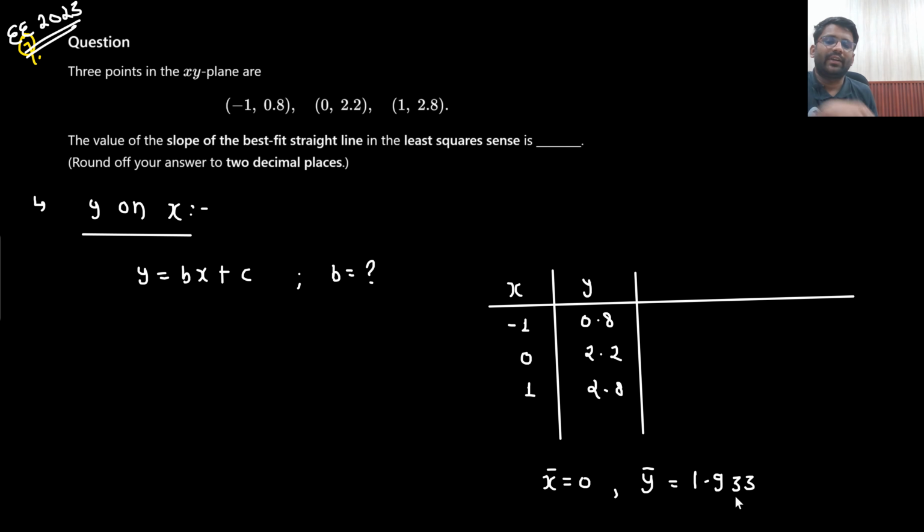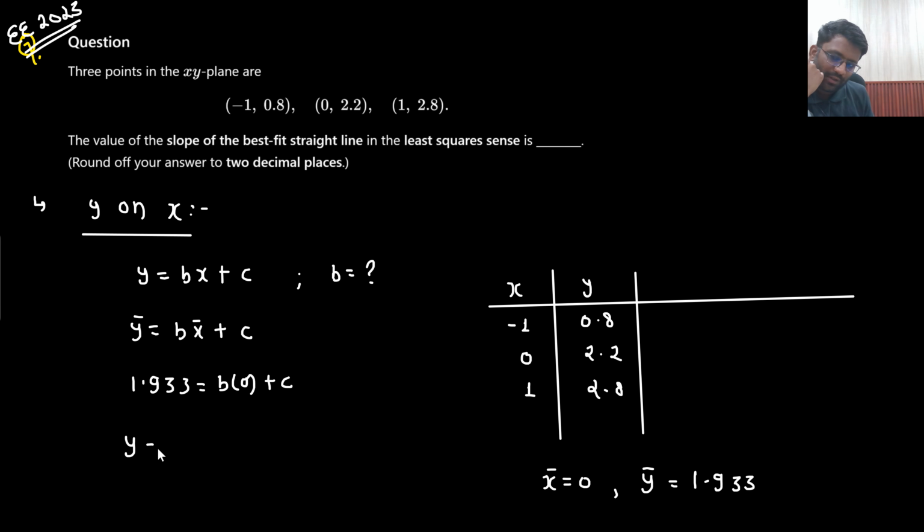Right? So if I take bar on both of the sides, y bar equals to b x bar plus c. Will I apply any formula or anything? No. There is no requirement of formula or anything, right? So this will be 0. So 1.933 equals b into 0 plus c. So value of c you are getting 1.933. So eventually the equation we are getting is y equals to bx plus 1.9333. This is the equation we have got now, because value of c is coming out to be 1.933.